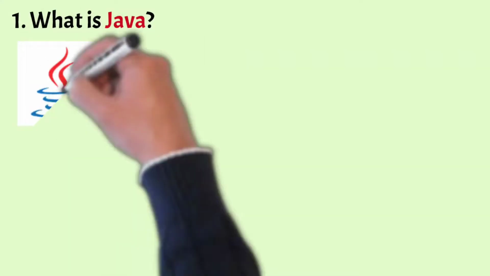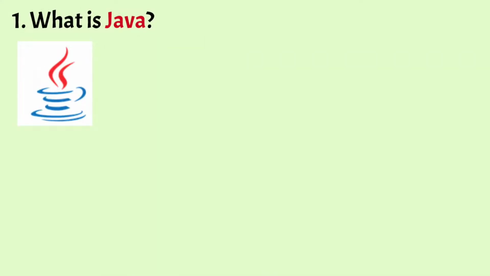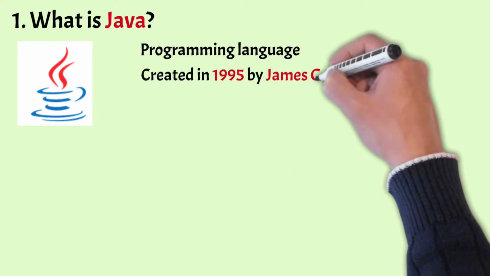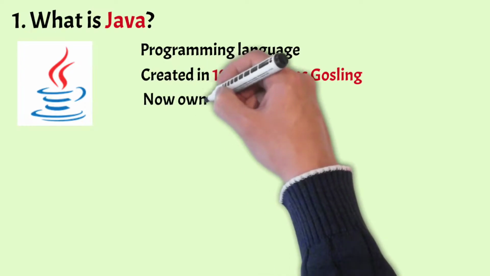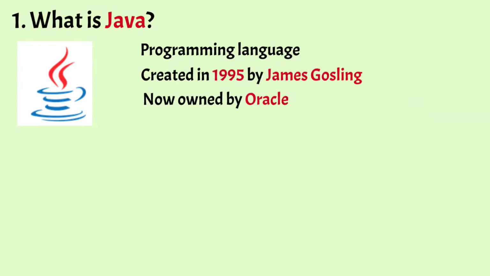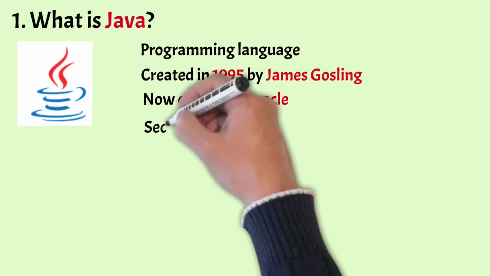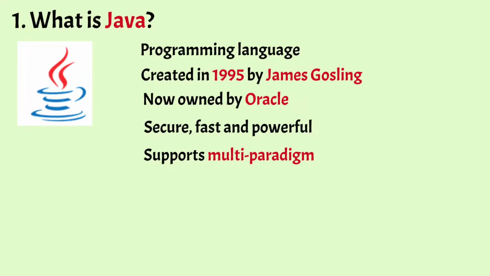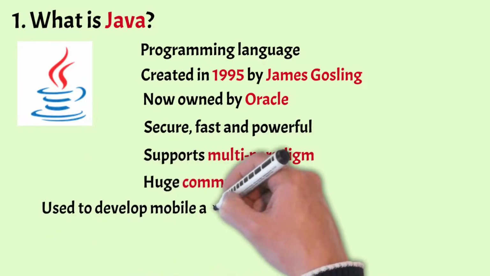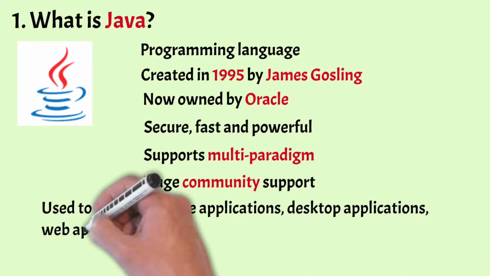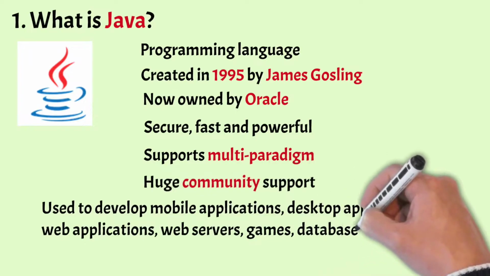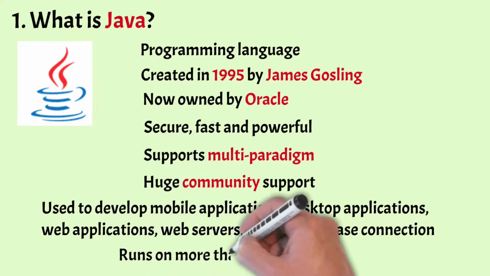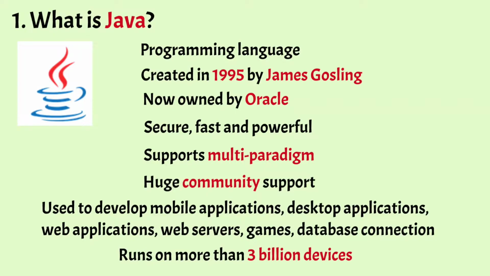Alright, so let's begin with the first one. What is Java? Java is a high-level general-purpose programming language created in 1995 by James Gosling and is now owned by Oracle. Java is one of the most popular languages in the world and is secure, fast and powerful. It supports multi-paradigms such as object-oriented, functional, imperative, etc. and has huge community support behind it. It is used to develop mobile applications, desktop applications, web servers, games, database connection, and many more, and runs on more than 3 billion devices around the world.